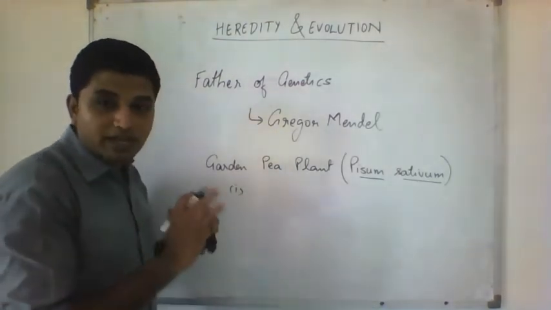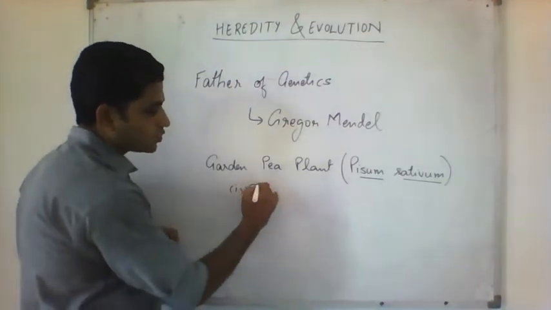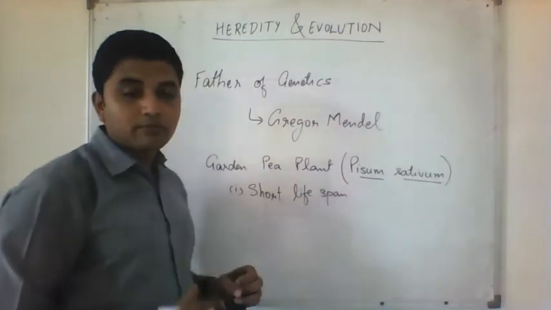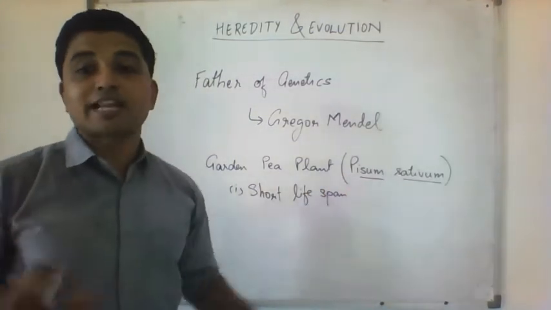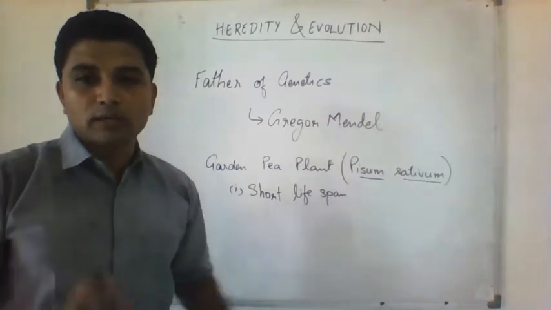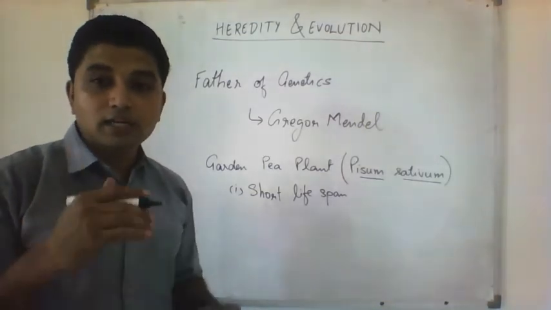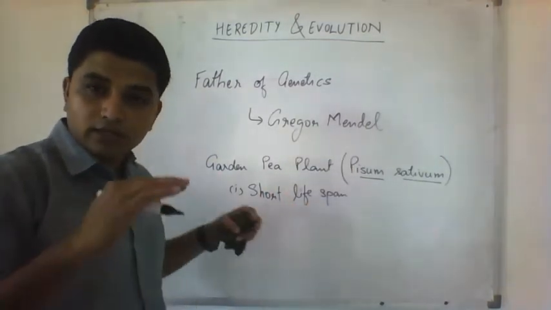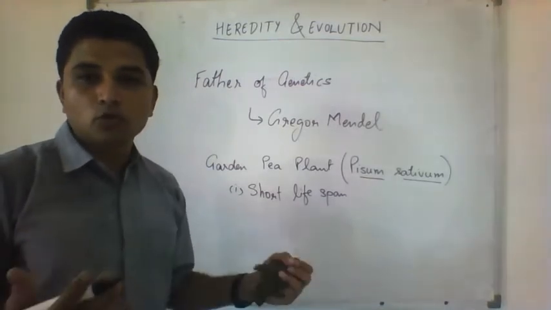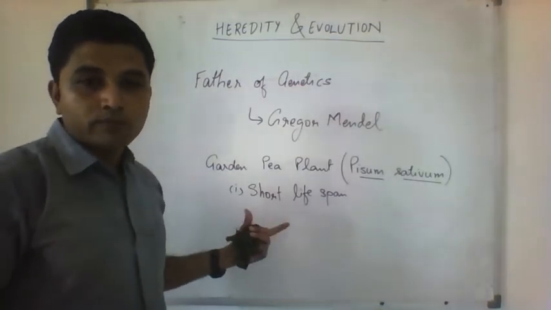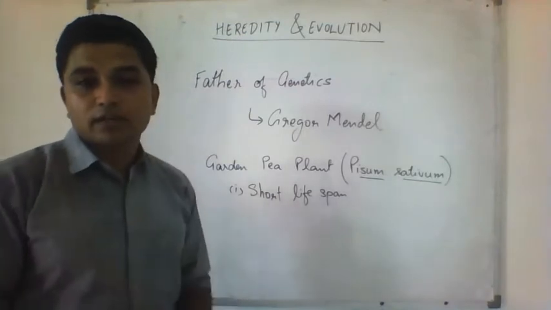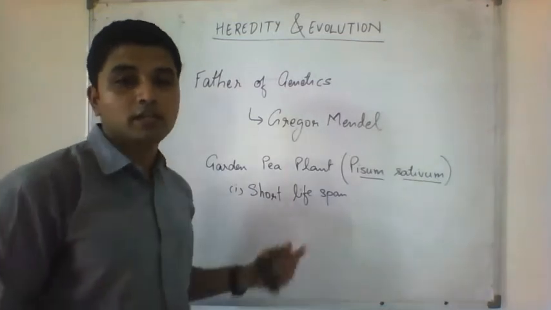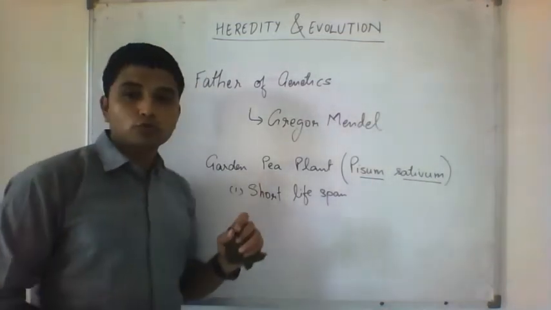First thing, the very important reason is that it has a short lifespan. Short lifespan means it grows very quickly and completes its life cycle completely within 2 or 3 months. So that means in 1 year he could do 4 generations. He could study 4 generations because it completes its life cycle in 2 or 3 months, at an average 3 months. So it has a short life cycle. So he could very quickly, within a year, have 4 generations and study everything. So that is why he chose pea plants.